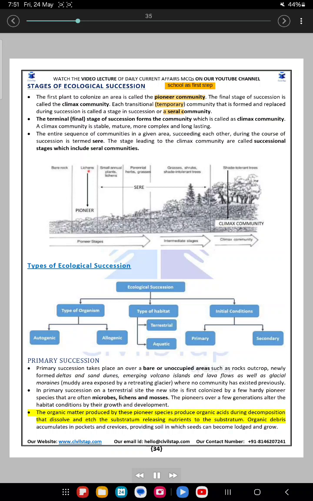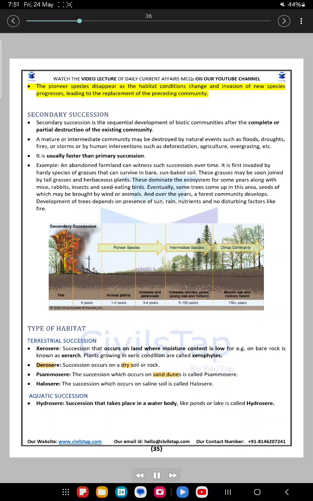The organic matter produced by these pioneer species produces organic acids during decomposition that dissolve and etch the substratum, releasing nutrients to the substratum. Organic debris accumulates in pockets and crevices, providing soil in which seeds can become lodged and grow. The pioneer species disappear as the habitat conditions change and invasion of new species progresses, leading to the replacement of the preceding community.